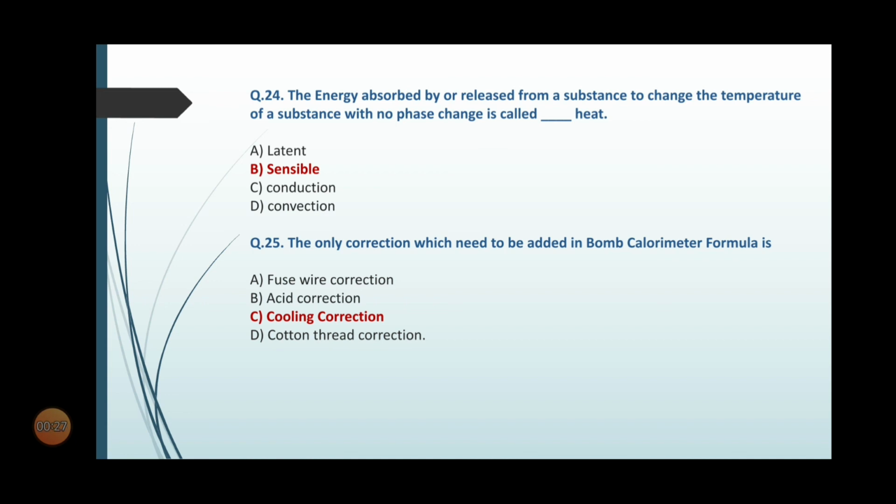Question number 25, and this is last one. The only correction which need to be added in bomb calorimeter formula is. The options are option A, fuse wire correction, option B, acid correction, option C, cooling correction, option D, cotton thread correction. So the correct option is option C, cooling correction.